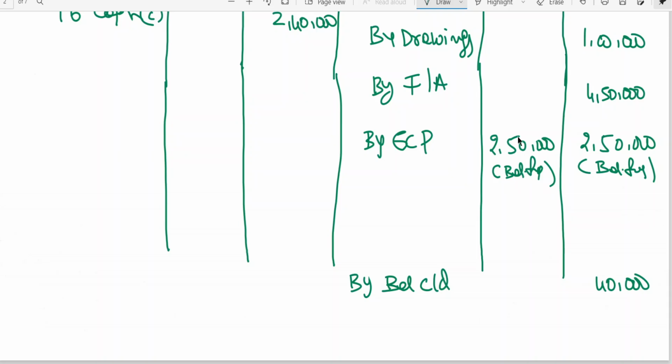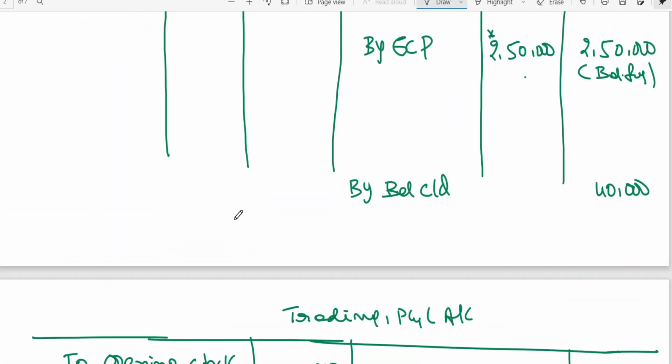That means generally we get one balancing figure. So how are you getting this balancing figure here? If you want, I can make a note here instead of showing here. This 2,50,000 bank, this 2,50,000 balance information, how are you getting, sir? See, expenses is equal to 5 lakhs.